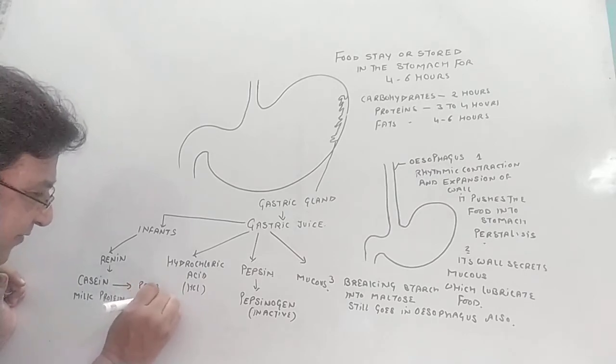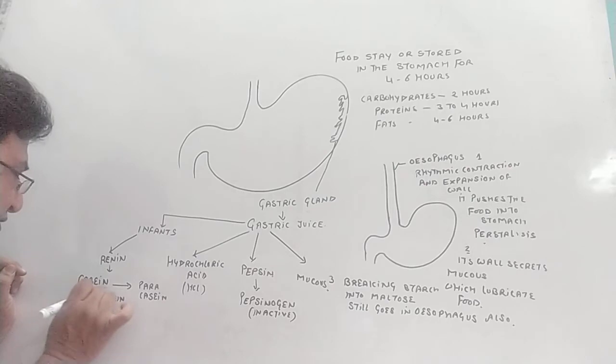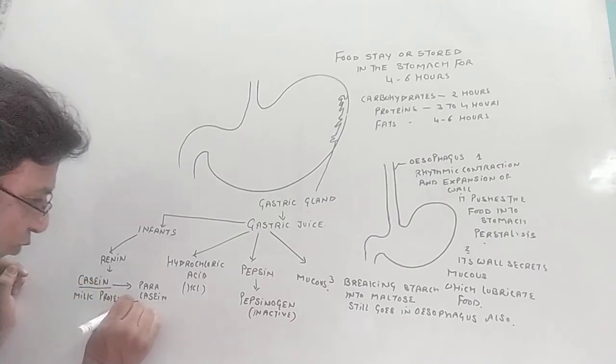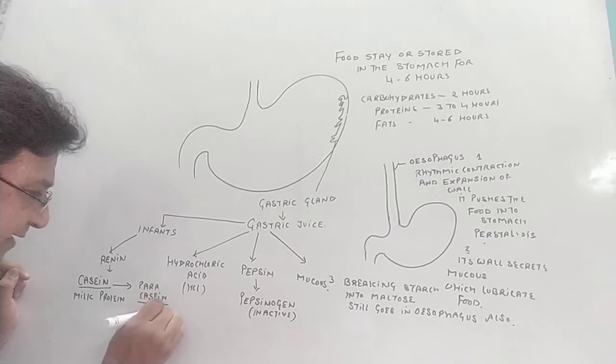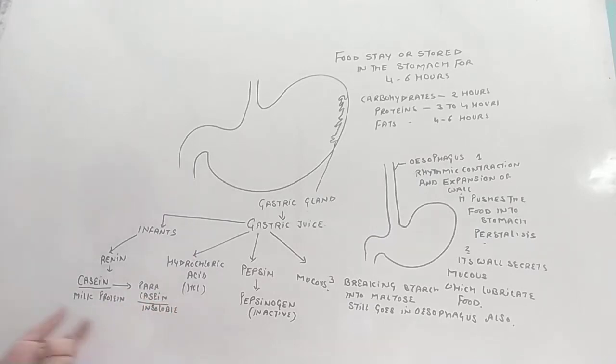Now, what is the difference? This casein is soluble, then it is converted into paracasein, which is insoluble. That is why it can stay in the stomach for a longer period of time. That is also required. So renin is present only in infant conditions. Remember that. When you become an adult, renin is usually not present. Got it?